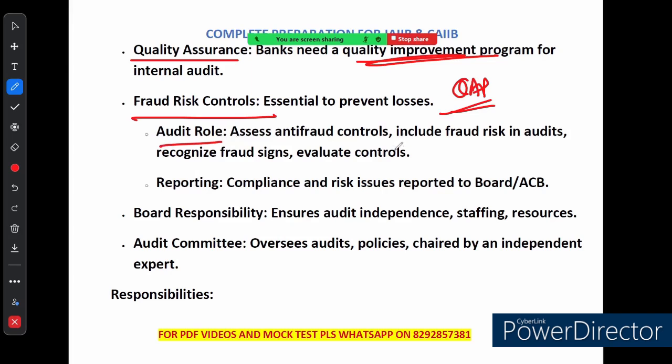Audit also includes fraud risk assessment. You can see it written here. Audit includes fraud risk assessment to spot any early sign of trouble. Is there any early sign of trouble? This is done by fraud risk assessment.